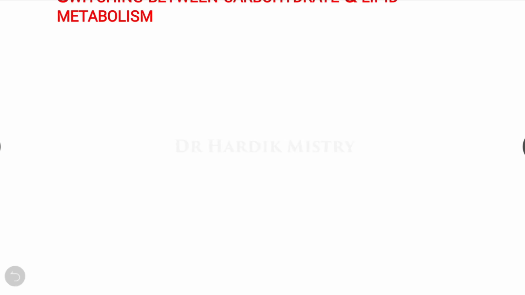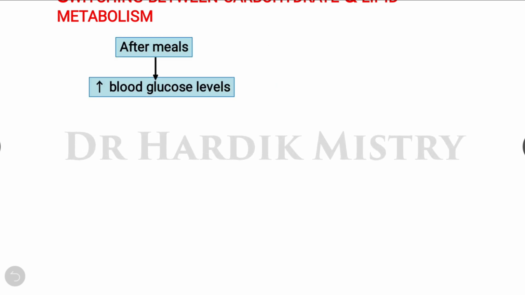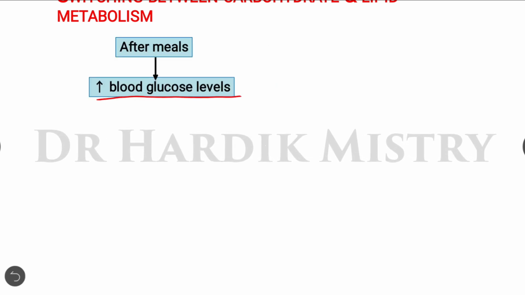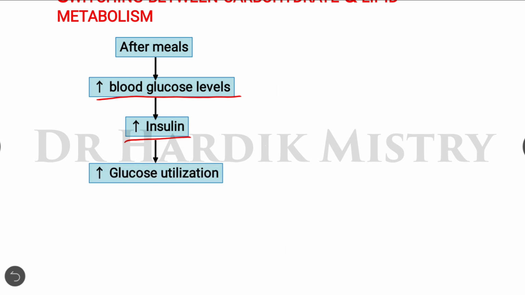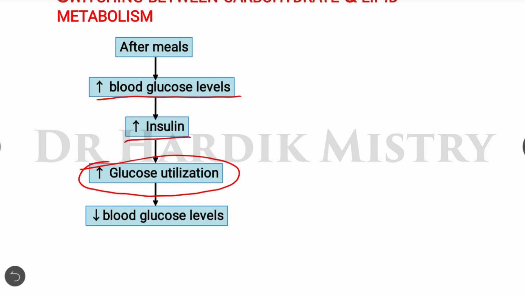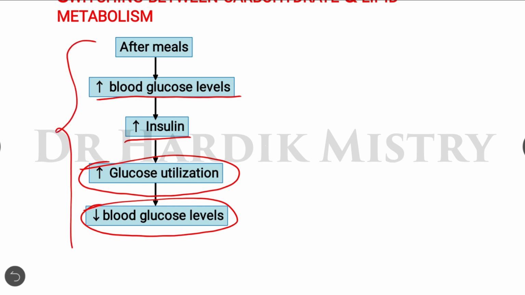Switching between the carbohydrate and fat metabolism. After a meal there will be an increase in the blood glucose level, so that is the obvious thing. And due to this there will be an increase in the insulin secretion, and due to this insulin secretion, there will be increased glucose utilization by different types of tissues of the human body. And ultimately, there will be a decrease in the blood glucose level. Okay, so that is the after meal condition where the energy source is mainly coming from the glucose.